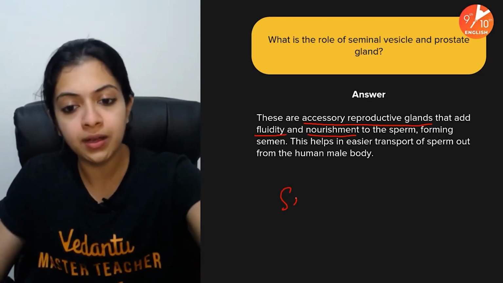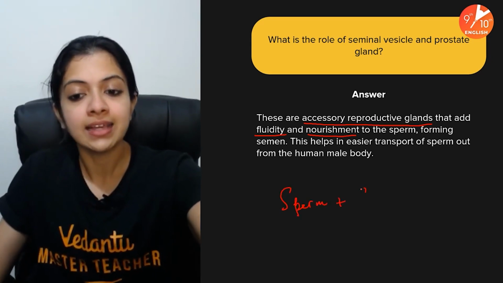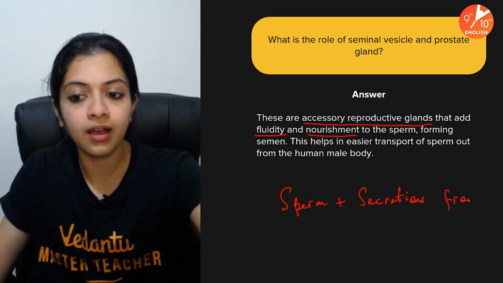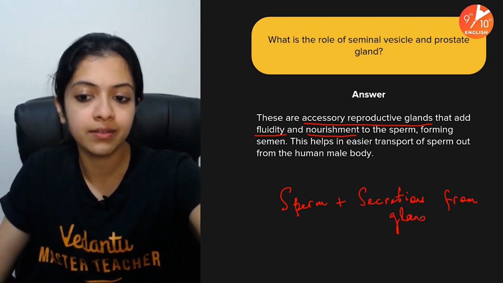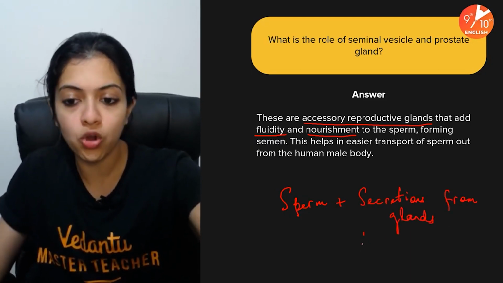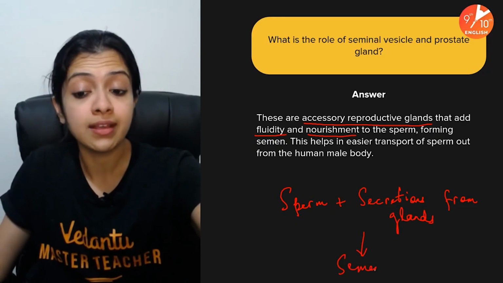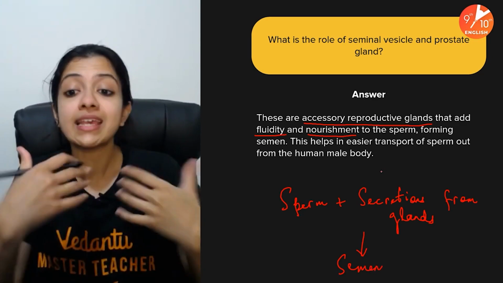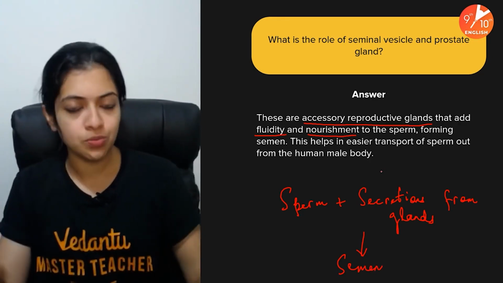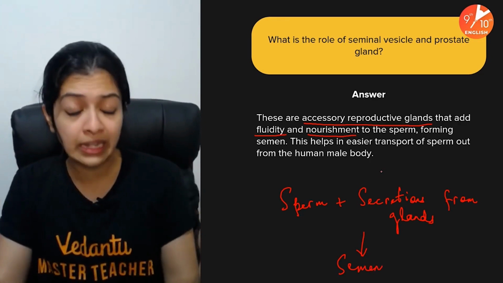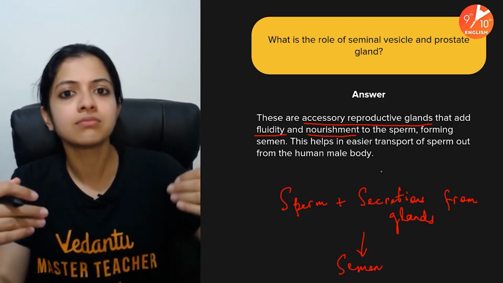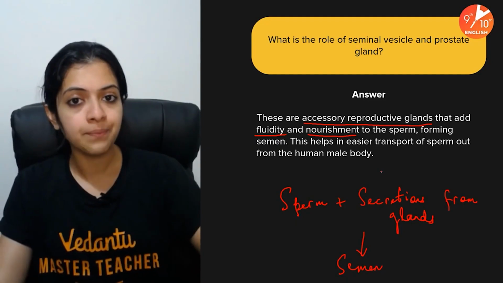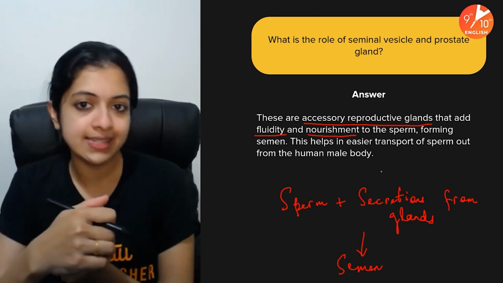Right, so sperm plus the secretions from the accessory glands would together form what we call semen, so that there is a sort of fluidity for ease of transport, because sperm has to be exited out of the male human's body so that it has the opportunity to enter into the female reproductive tract to lead to fertilization, right?